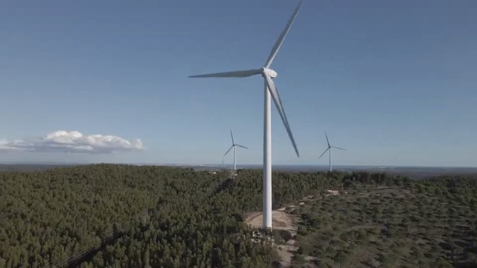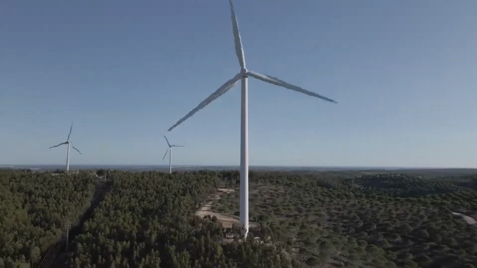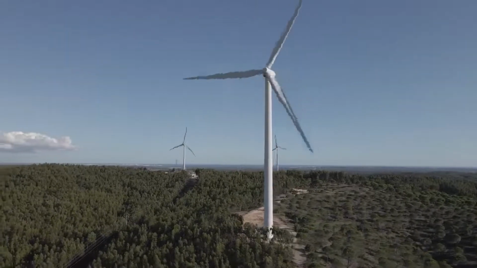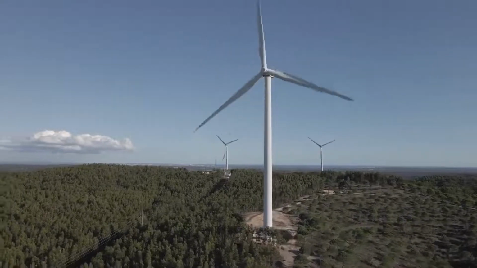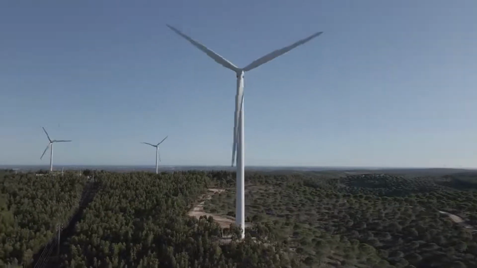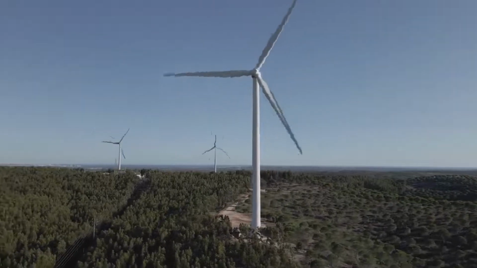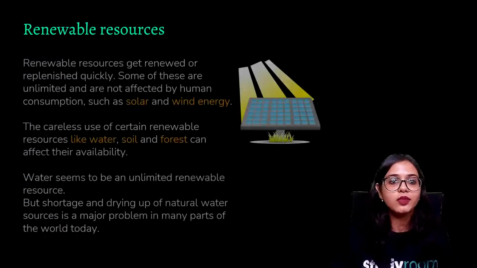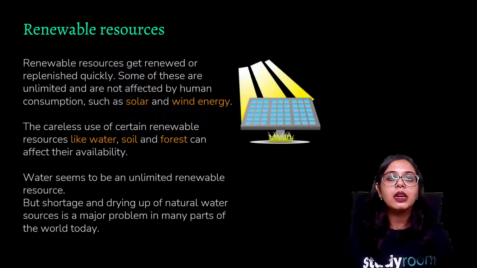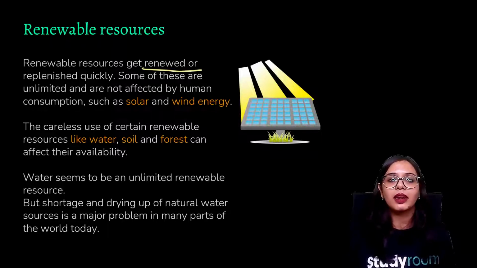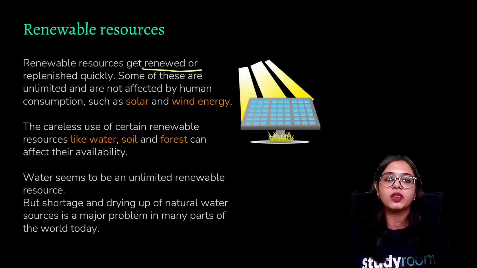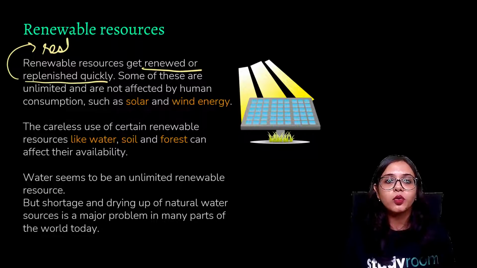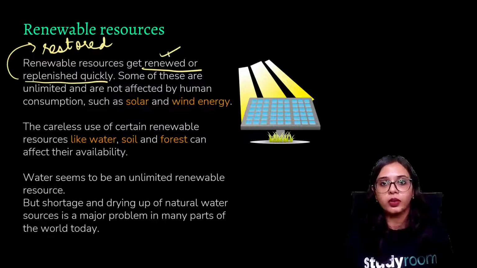Here, this is the example of wind energy, where these turbines revolve, they rotate when a high intensity wind blows across, and then that wind energy is ultimately converted into other forms of energy such as electrical energy. So those renewable resources of energy can be renewed, can be repeated, can be reused again. So it is replenished quickly. By replenished, I mean that it is getting restored quickly, or it is getting renewed quickly.